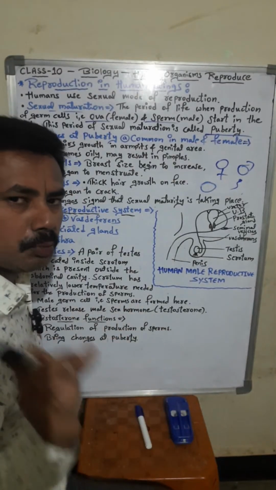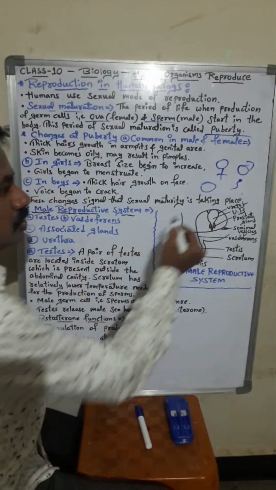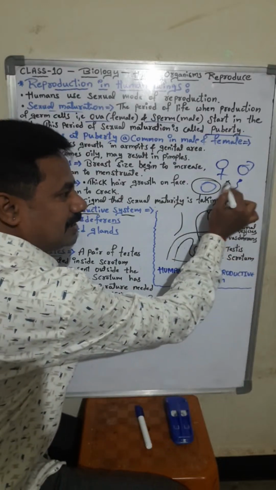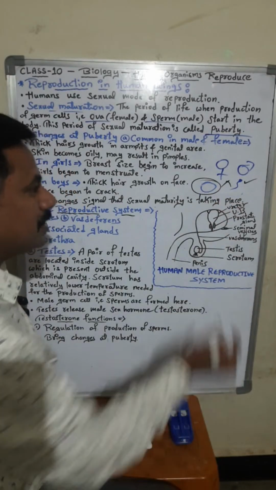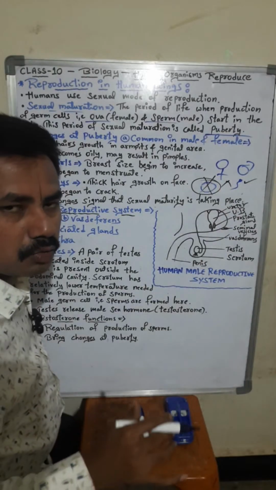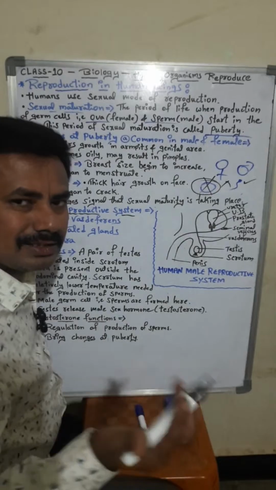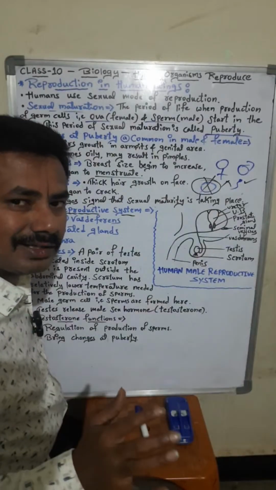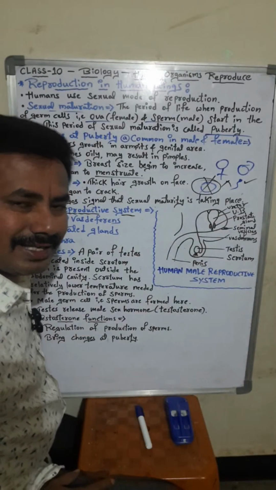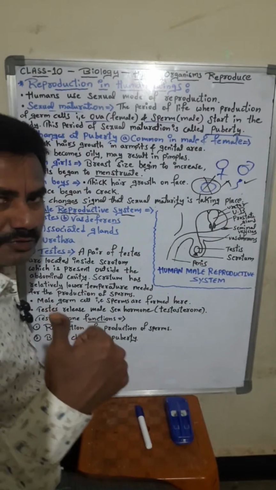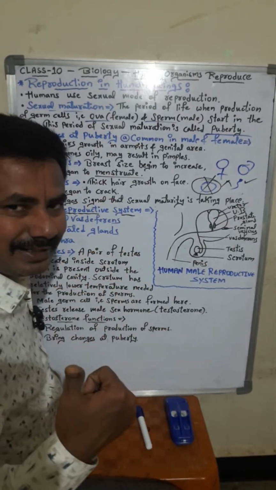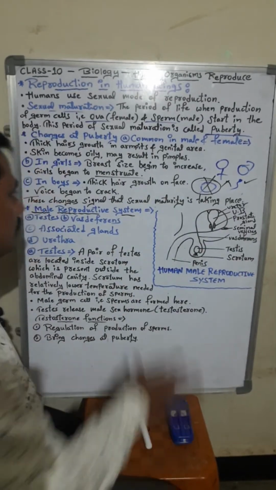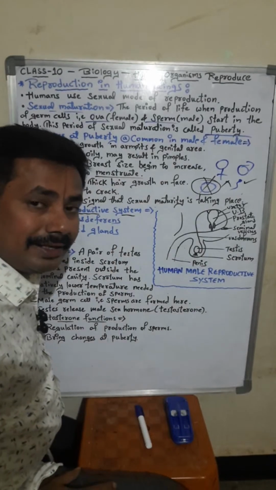The female reproductive part releases ova. If the ovum does not fertilize with male gametes, what happens? This egg or ovum will break down and start bleeding. This condition is called menstruation, and it starts to happen during the teen age in girls. Is it clear, students? The first one is that the breast size will increase. The second one is that girls begin to menstruate. So these are the two changes which occur in girls.